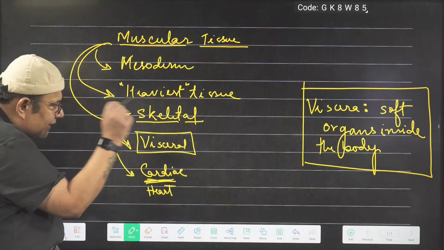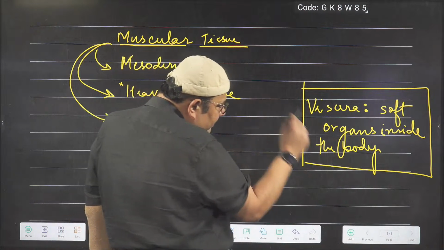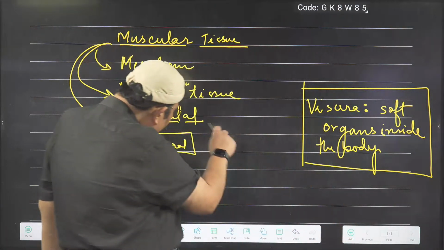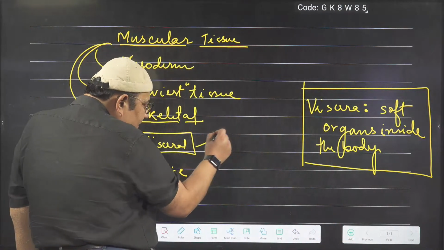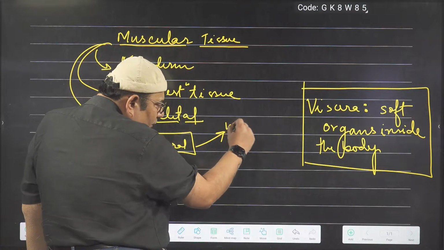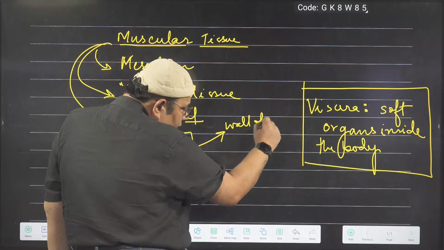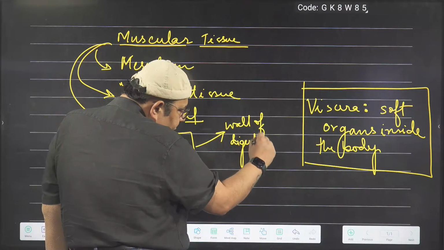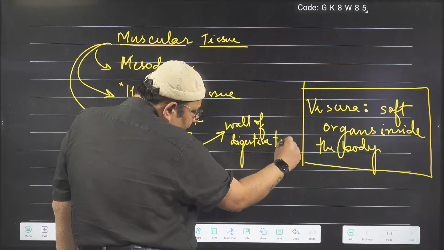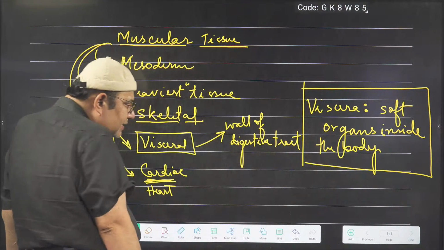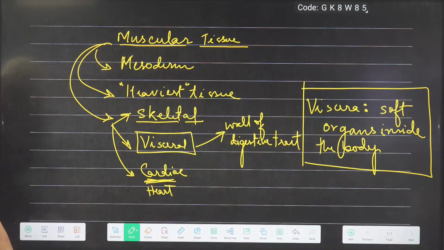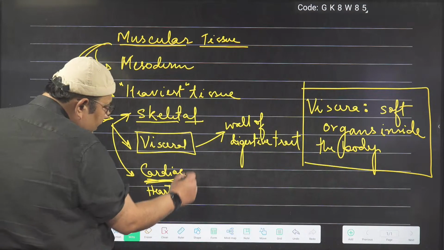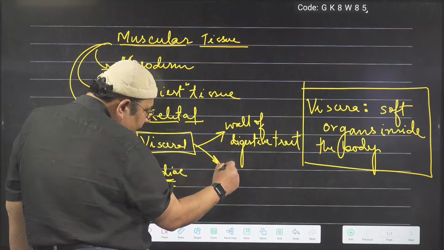Related to viscera are the visceral muscles. Where is this muscle? Visceral muscles make up the wall of the digestive tract. I hope you understand the digestive tract. We also call it the alimentary canal.